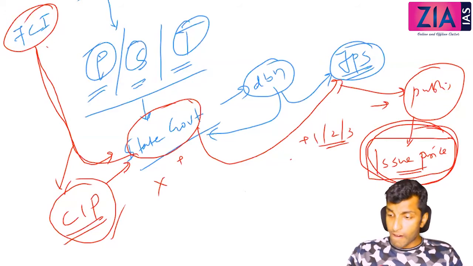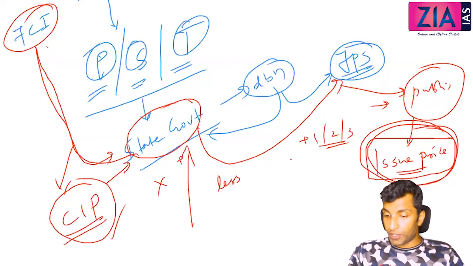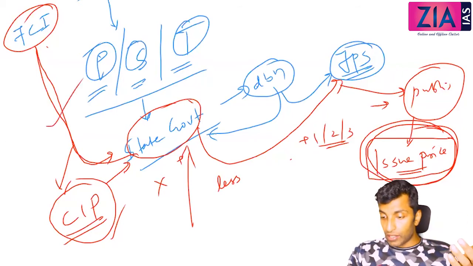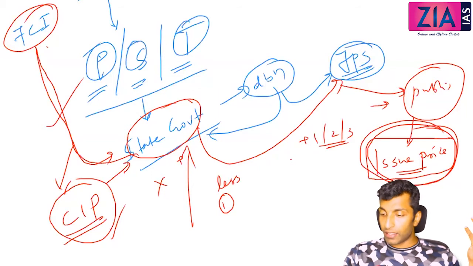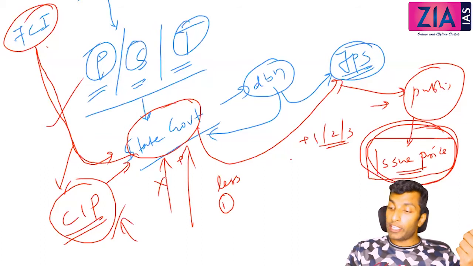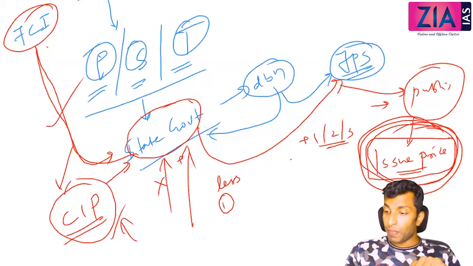Now can it be less? It can be less. Why? When the state government is also giving a subsidy over and above the subsidy given by the center. For example, Tamil Nadu is giving rice at 1 rupee, even before this Food Security Act. That is because that government is giving some other subsidy over and above the central government subsidy. So issue price can be less than central issue price, but it cannot be more.